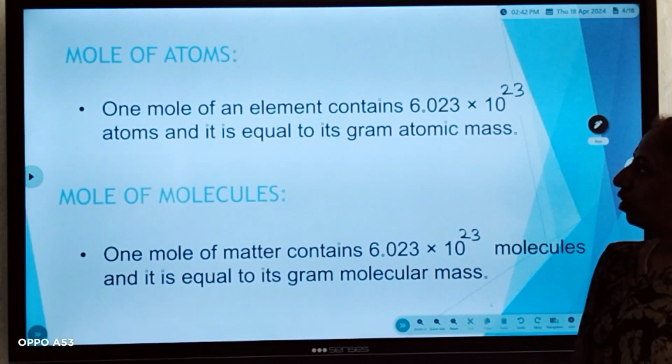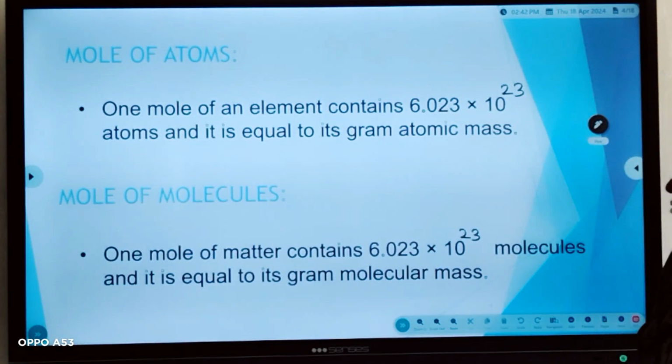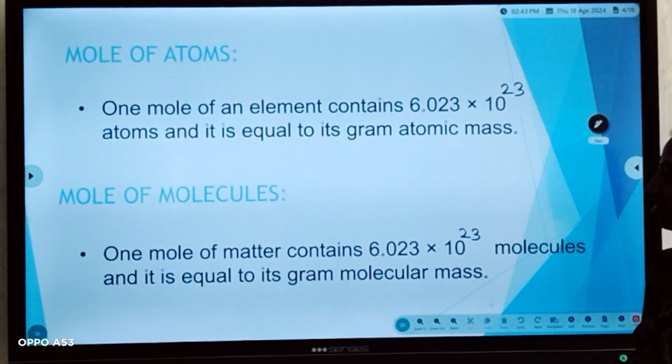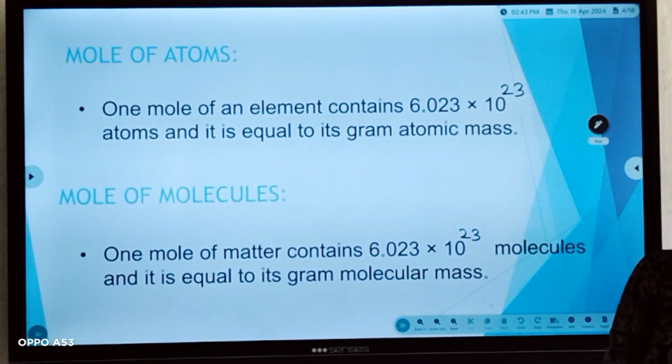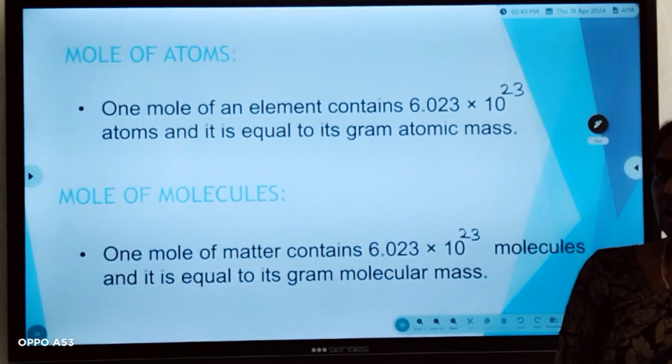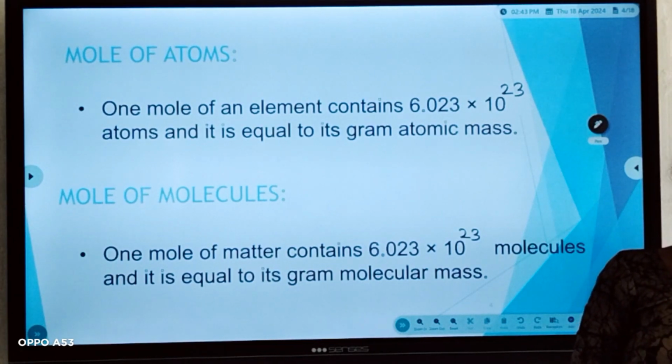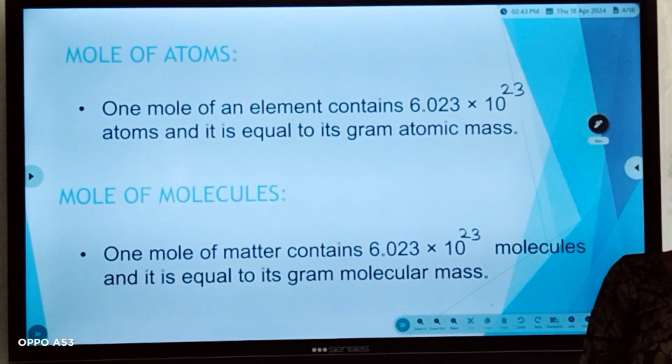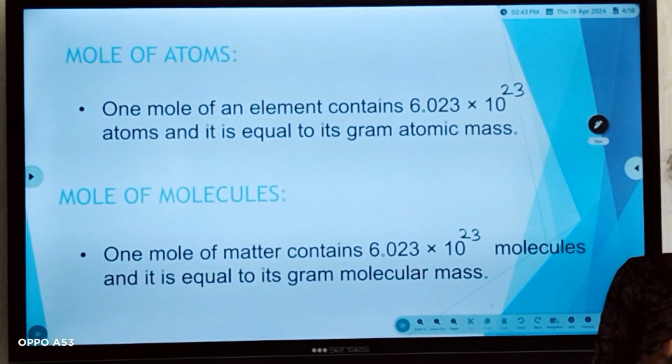So, how will you calculate moles for an atom? 1 mole of an atom contains 6.023 into 10 to the power of 23 atoms, and it is equal to its gram atomic mass. How will you calculate moles of molecules? 1 mole of matter contains 6.023 into 10 to the power of 23 molecules, and it is equal to its gram molecular mass. This 6.023 into 10 to the power of 23 is called the value for 1 mole, or the Avogadro number. This number is named after an Italian scientist, Avogadro.